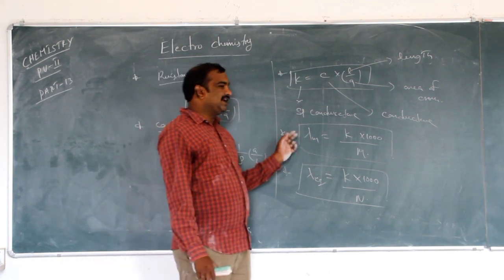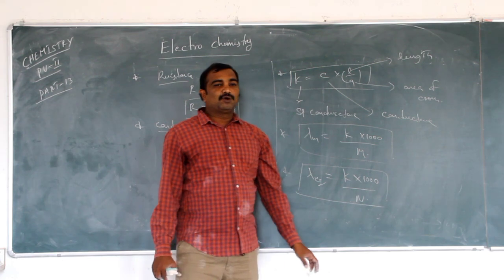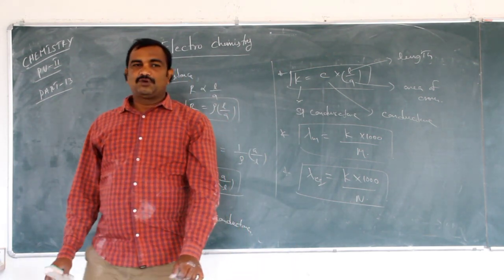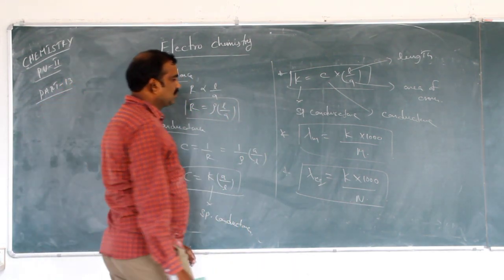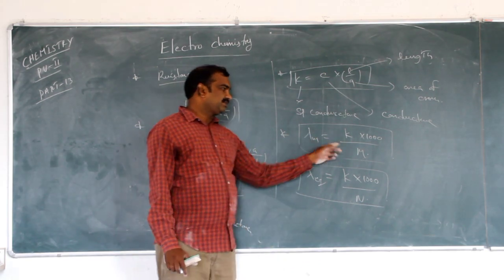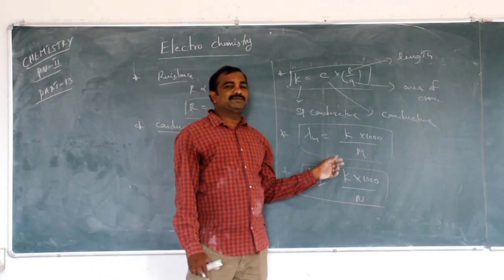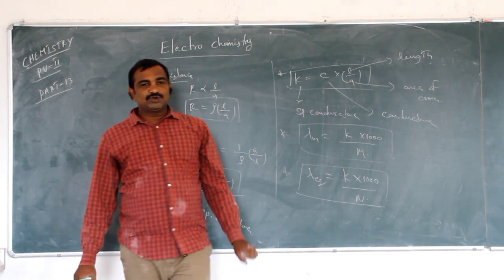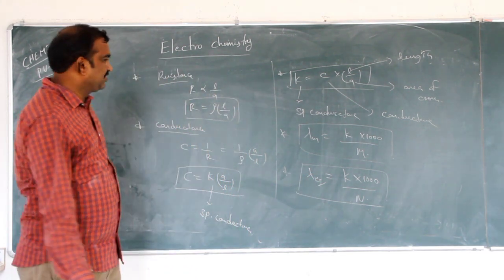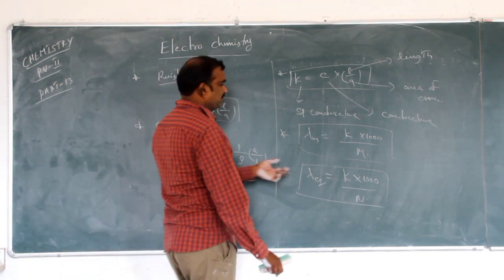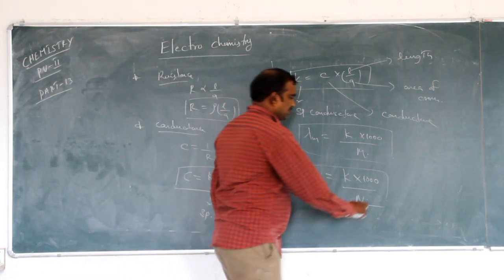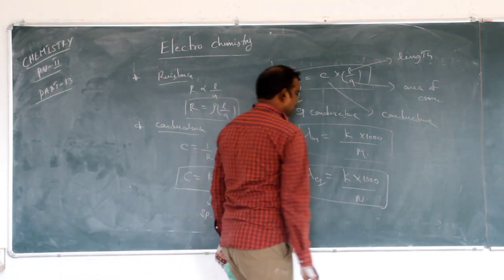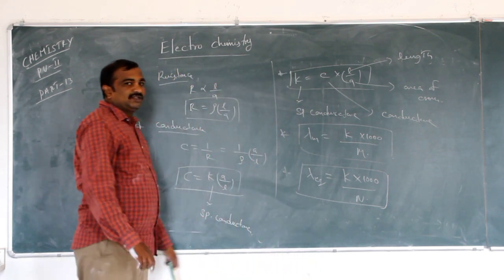Next, lambda M. Lambda M is molar conductivity, that is equal to K into 1000 by M, where M is molarity, number of moles per liter. Lambda EQ is equivalent conductance. Equivalent conductance is equal to conductance into 1000 by N. So lambda EQ is equal to K into 1000 by N.